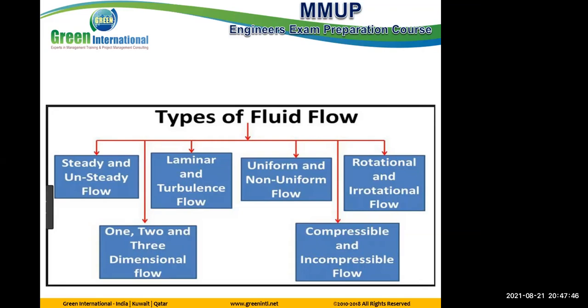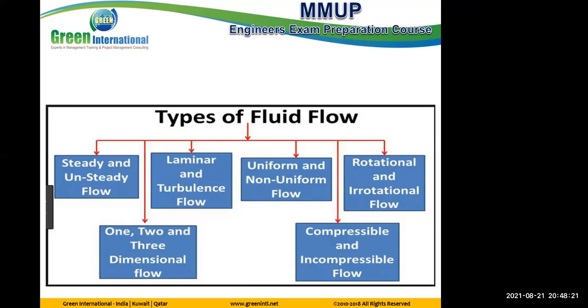Viscous and inviscid are not mentioned here, but we will see them also. Viscous means you see the viscosity effect on the flow. Viscosity affects what? The velocity gradient. So if the flow is viscous, the viscosity affects the dynamic motion of the flow. But if it is inviscid flow, normally it will be a flat profile, not a parabolic profile or linear profile. It's a flat profile.